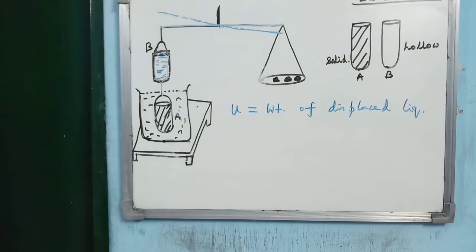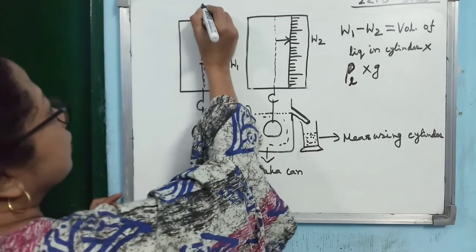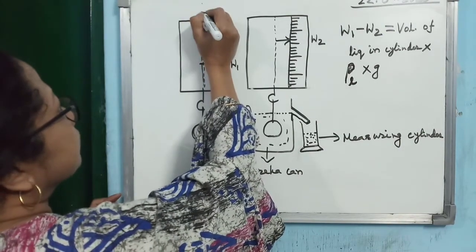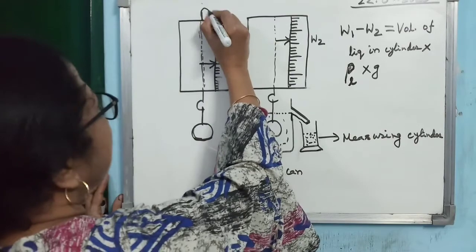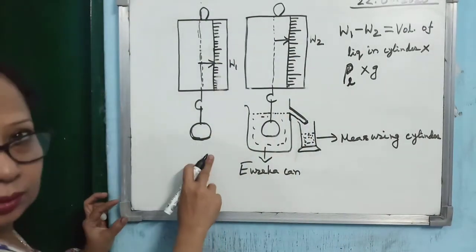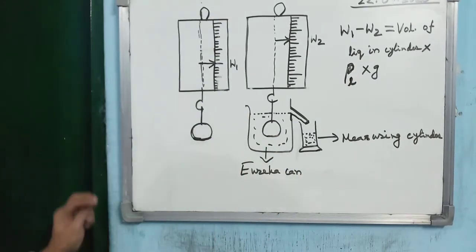So this is the way, by using a physical balance, you can prove the Archimedes principle. Now, one can prove the Archimedes principle by using a spring balance also. To do so, you take the spring balance and a solid body, and you need a Eureka can and a measuring cylinder.